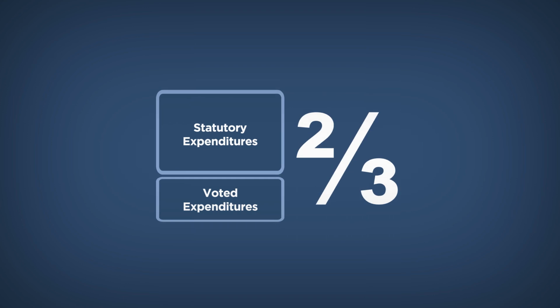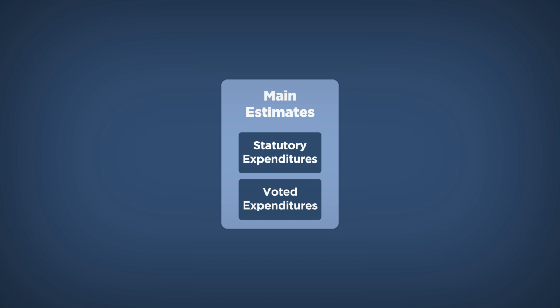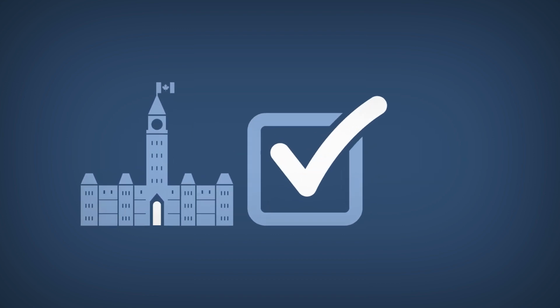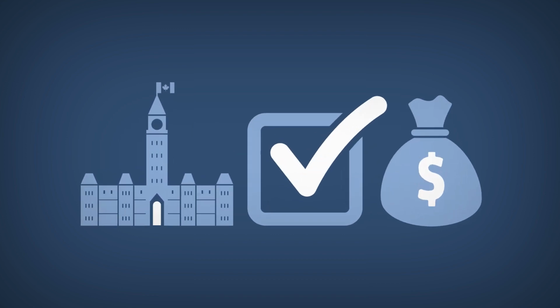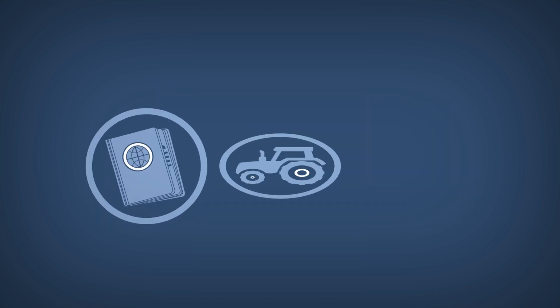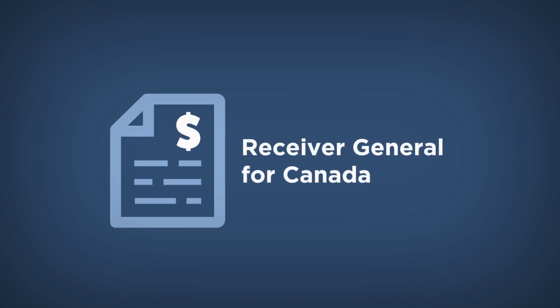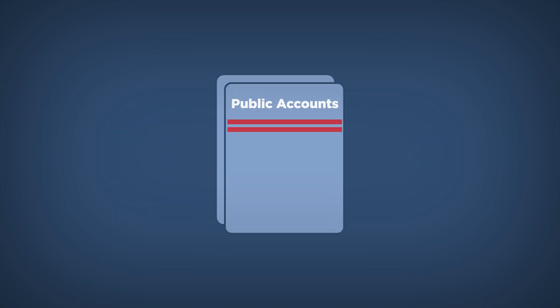As the government's needs change from what it had set out in the main estimates, parliamentarians approve supplementary estimates at different points throughout the year. Once Parliament authorizes the expenditure of public funds, government organizations go about the business of providing programs and services to Canadians. They keep track of the money they receive and spend and provide this information back to the Receiver General for Canada, who prepares the Public Accounts of Canada.